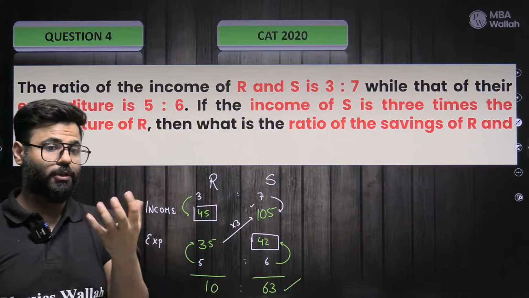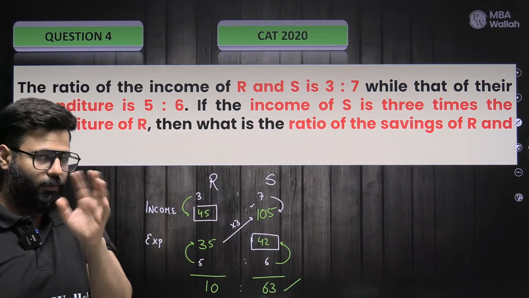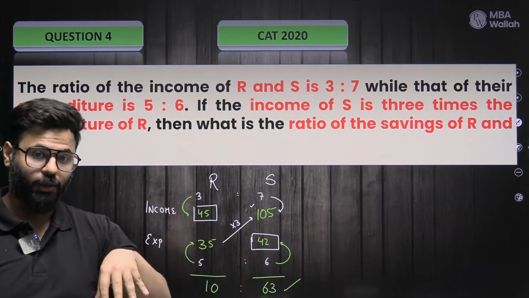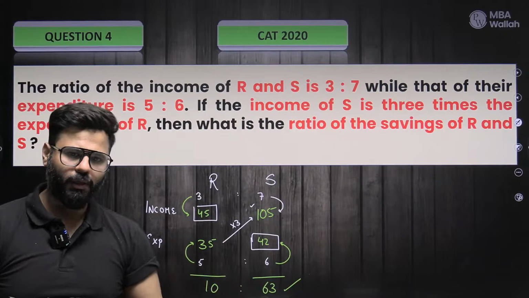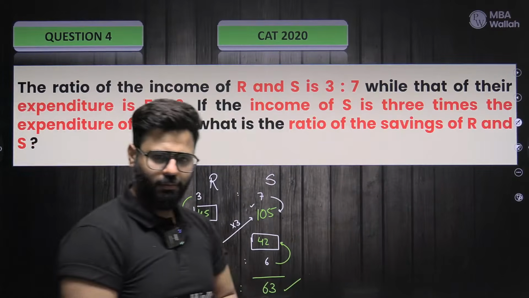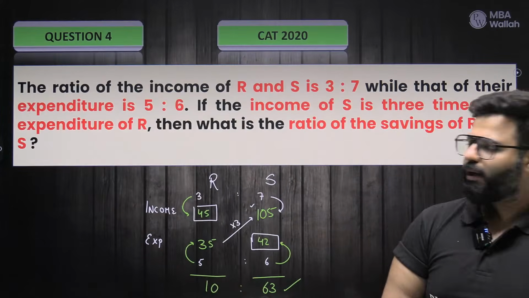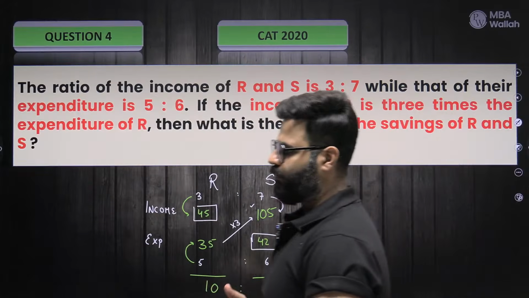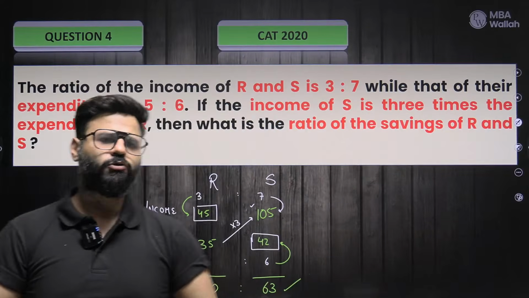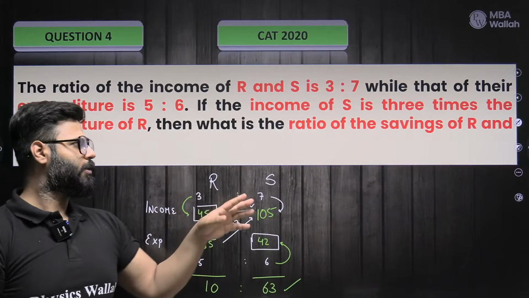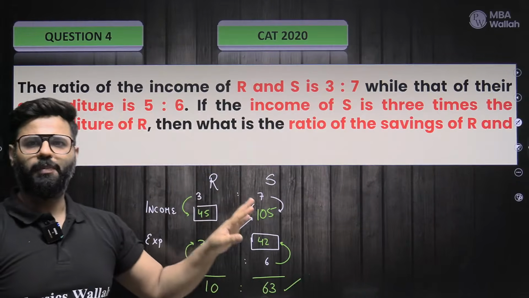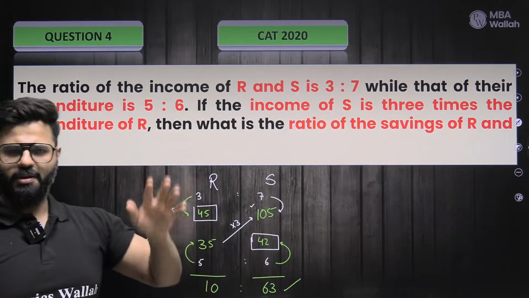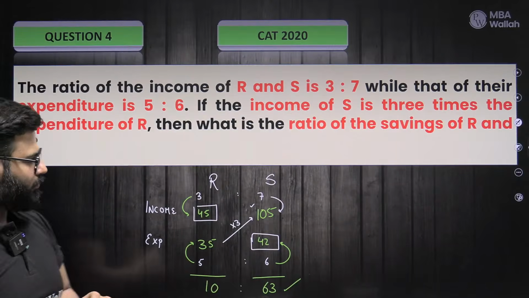Now, once you know these things, you don't have to explain to somebody. You're doing it to get your own numbers. How much time do you think I will take to write down all these things or do all these simple calculations? I'll just take 15-20 seconds. I'll be done with this question, yes or no? And we get such kinds of questions, right? Revenue minus income, SP minus CP profit. So many scenarios like that. Correct?